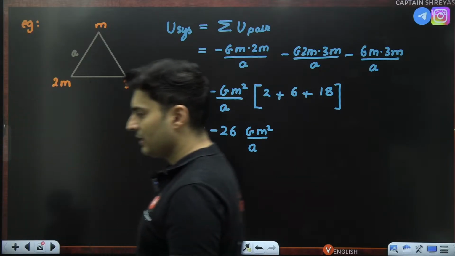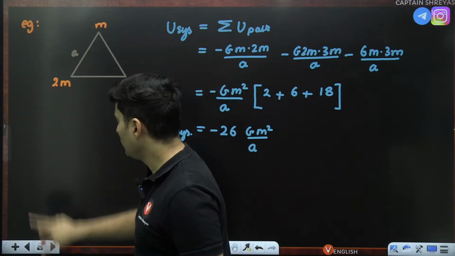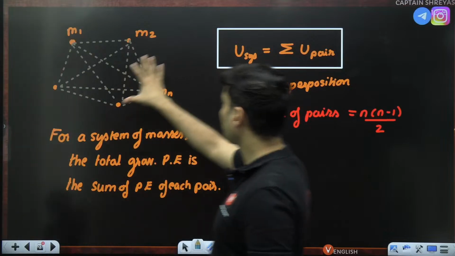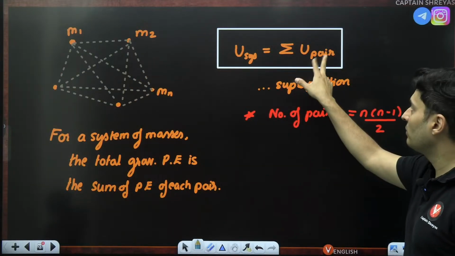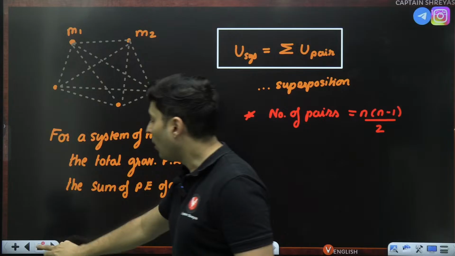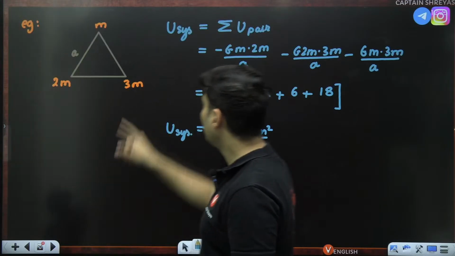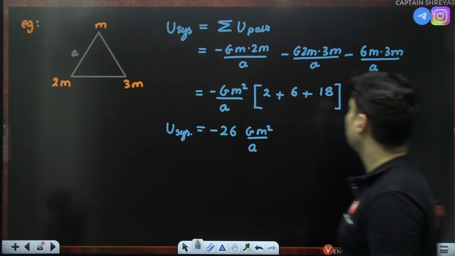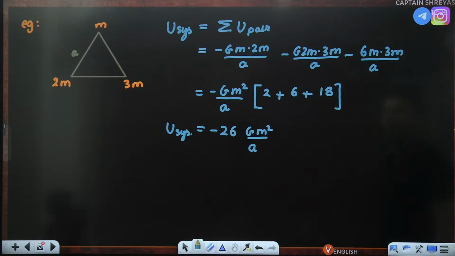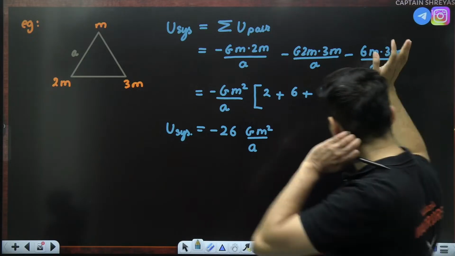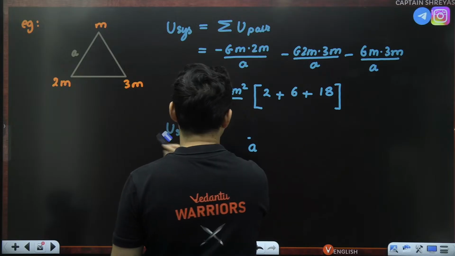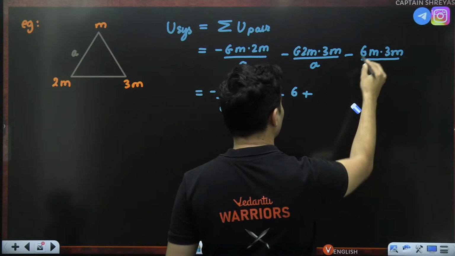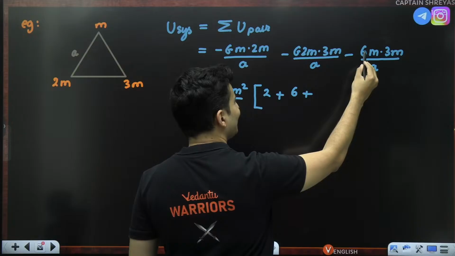Everybody got this? Very simple. We have used this concept over here: potential energy of a system is the sum of the pairs' potential energy. All the possible pairs you will take. This with this, this with this, this with this. Oh, sorry guys, this was not 6 into 3. I'm so sorry, that was a silly mistake. My bad, that was G. I'm so sorry. So G looks like 6.